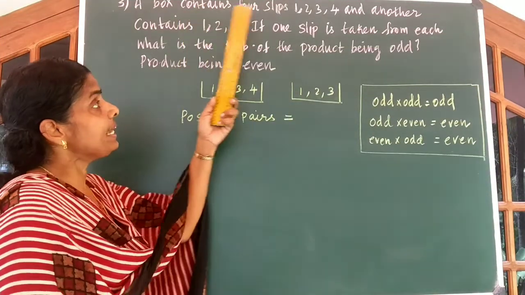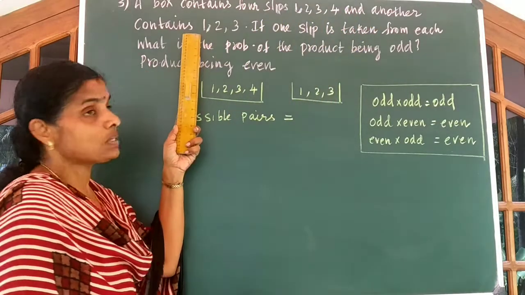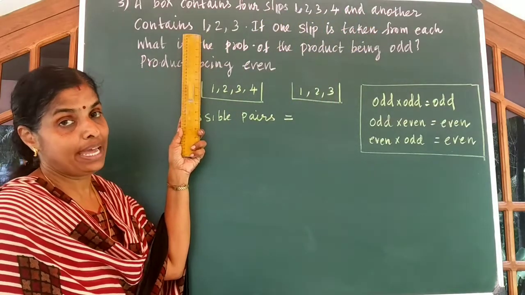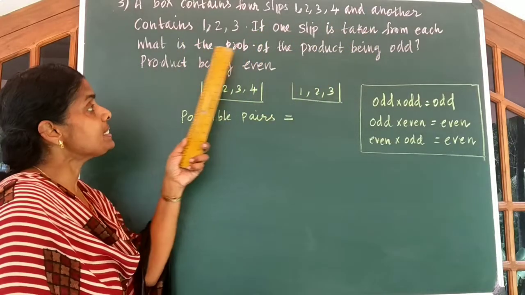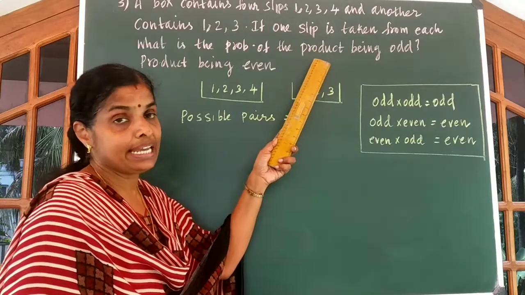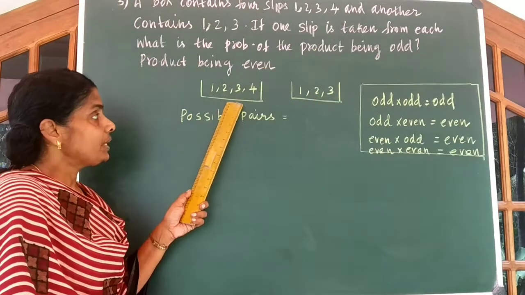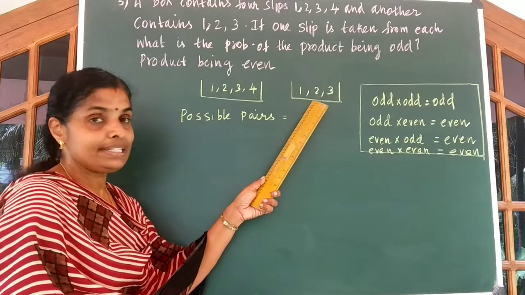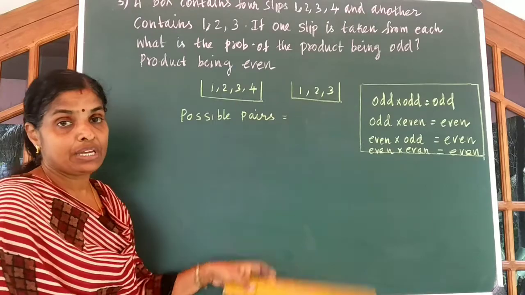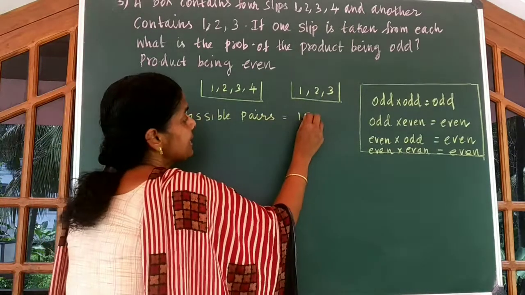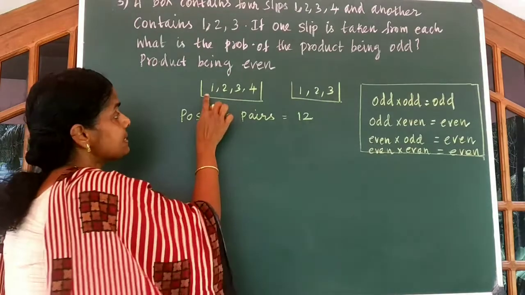A box contains 4 slips numbered 1, 2, 3, 4 and another box contains numbers 1, 2 and 3. If one slip is taken from each, what is the probability of the product being odd and the product being even? Here 4 numbers and here 3 numbers. So possible pairs are 4 into 3, we get 12. Now we have to write the product of the numbers.